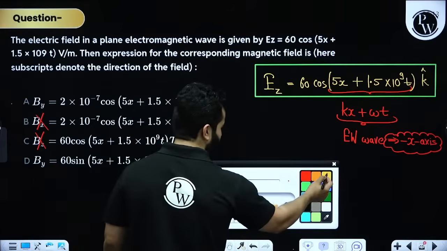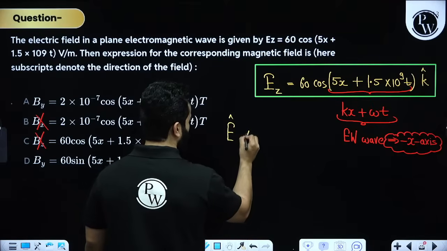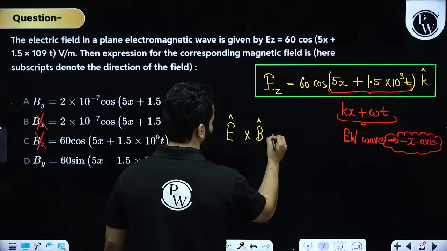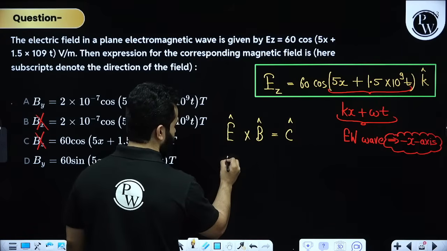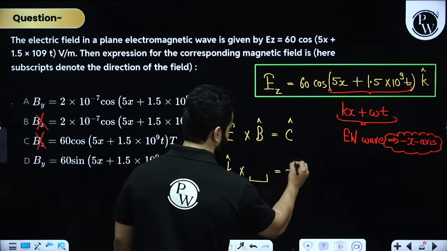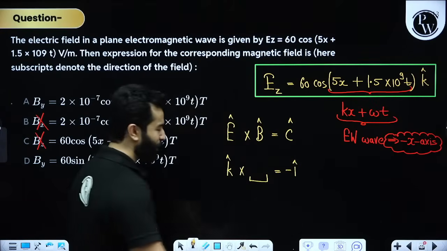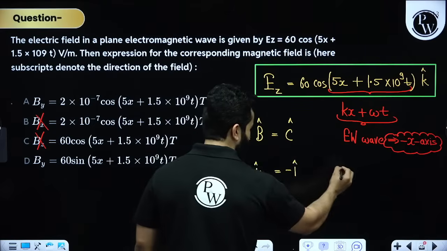Now the next thing is, my dear friends, always remember that E cap cross B cap is equal to C cap. That means K cap cross something should give me minus I cap. So it has to be J, right? If you have any doubt, let me tell you the trick also.